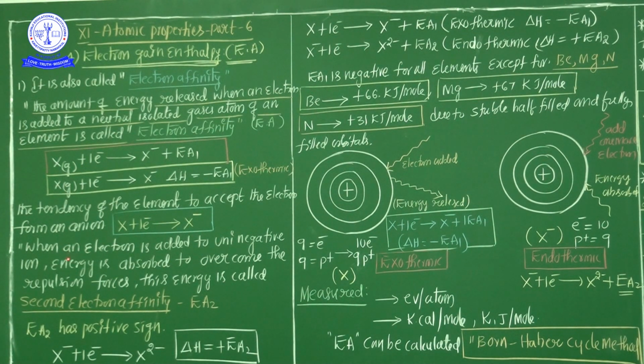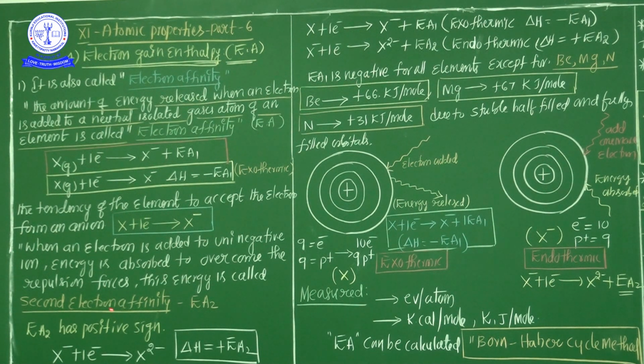Another important point, my dear student: first electron affinity is an exothermic reaction, but second electron affinity is an endothermic reaction.